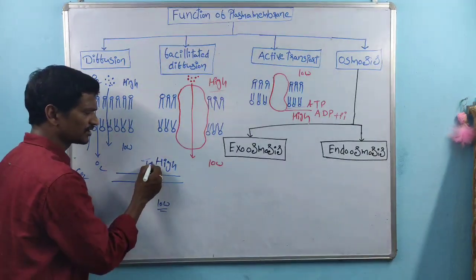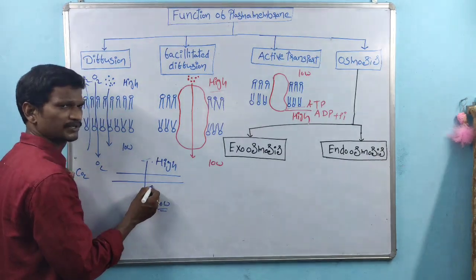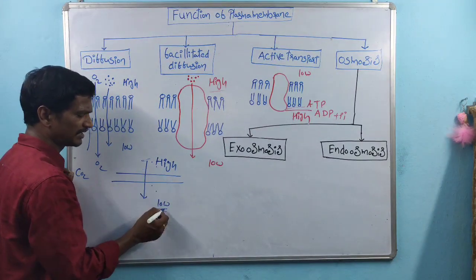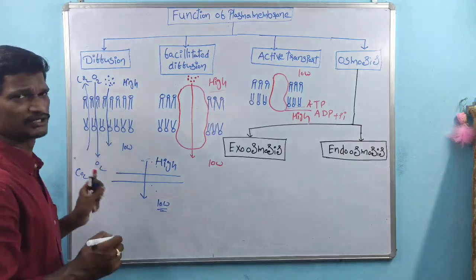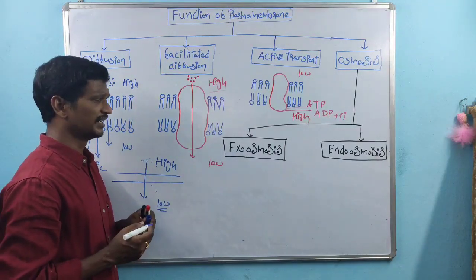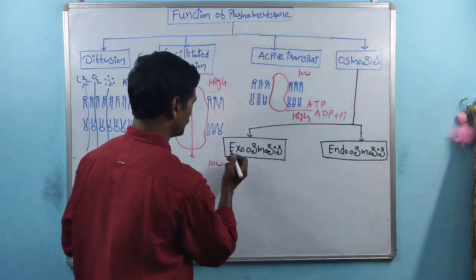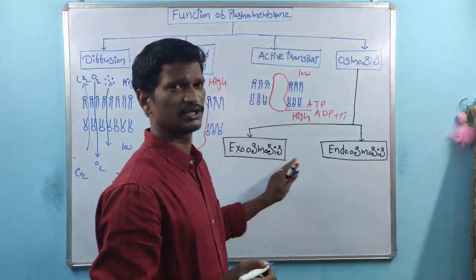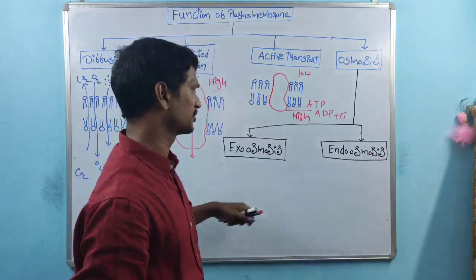So here water molecules cross the plasma membrane. Molecules are transported from high concentration region to the low concentration region, right? So this process is called osmosis. Again, here two types of osmosis are there. One is the exoosmosis process, the other one is the endoosmosis process.